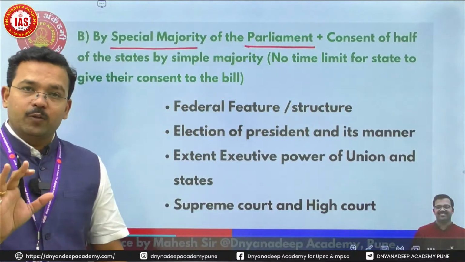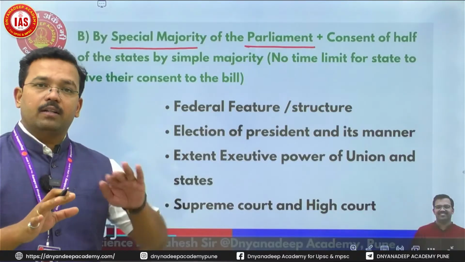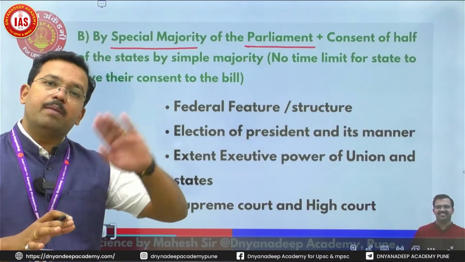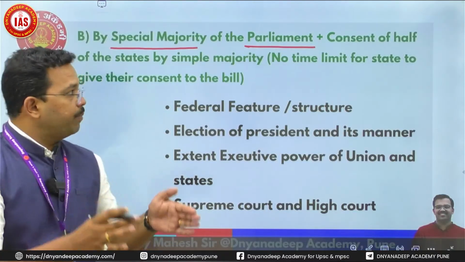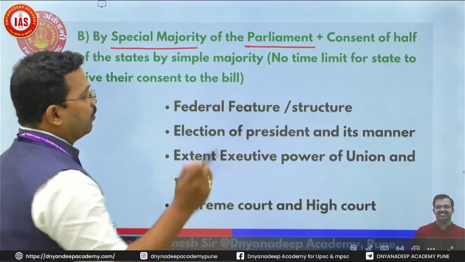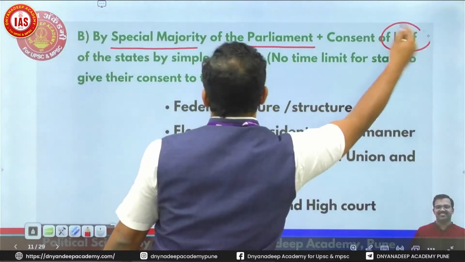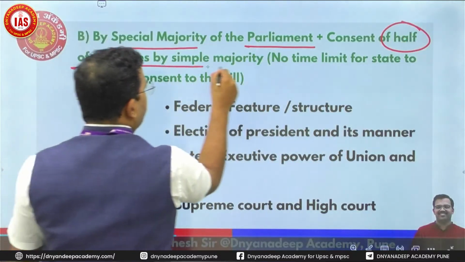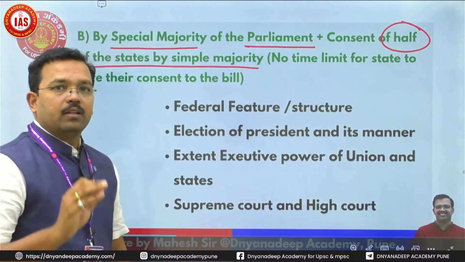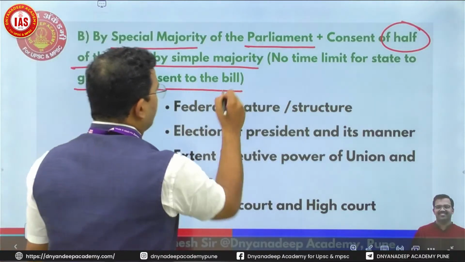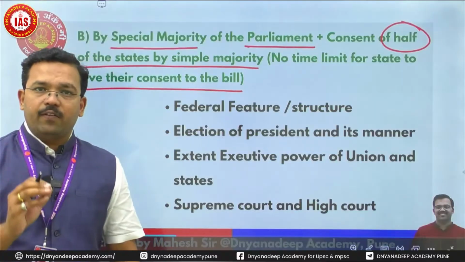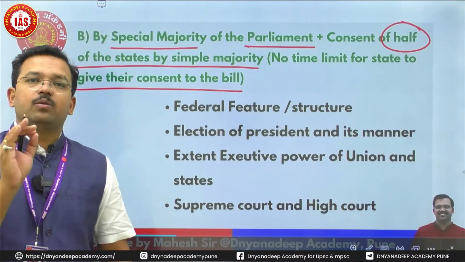Lok Sabha should give special majority separately. Rajya Sabha should give special majority separately. So special majority of Parliament separately along with consent of half of the states by simple majority. Here there is no time limit for state to give their consent to the bill. At least half of the states should say yes to this bill.